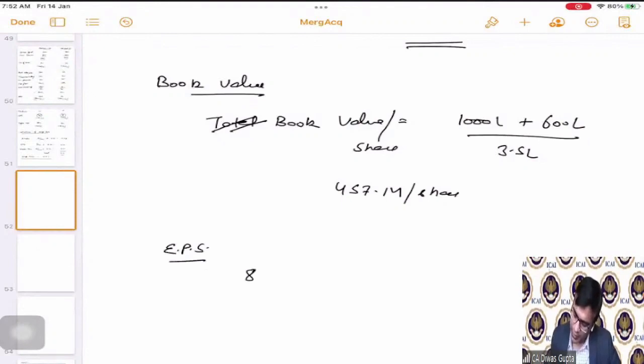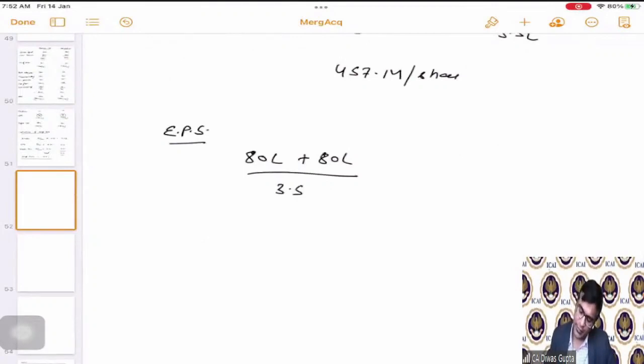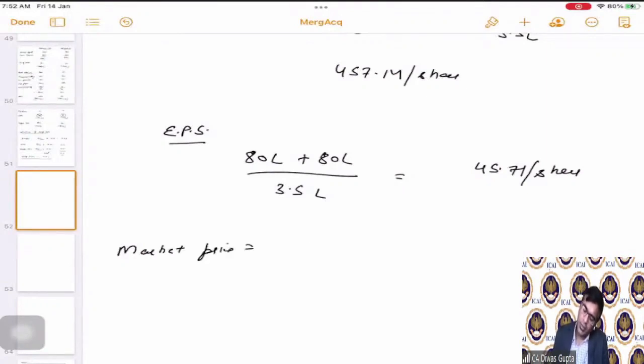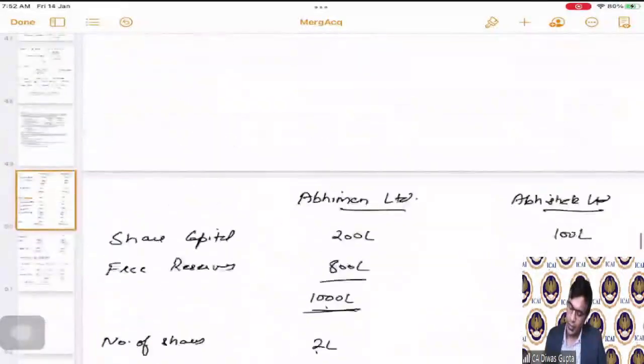Then comes EPS. We have the total profits, 80 lakhs plus 80 lakhs that we have calculated. This whole divided by 3.5 lakhs number of shares, correct? So this comes as 45.71 per share. This is the EPS, correct? The market price will be calculated using the PE ratio. 45.71 multiplied by the same PE ratio of 10, correct? Because they are saying that the PE ratio remains unchanged. 457.10 per share. Simple. So the second part is also done.